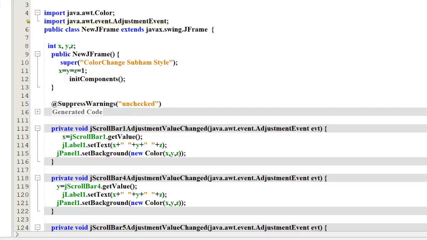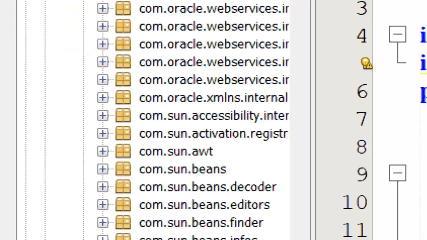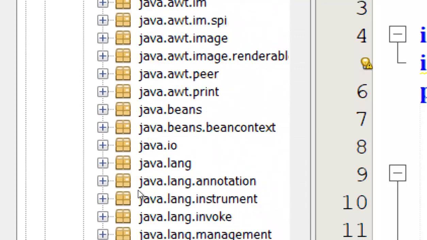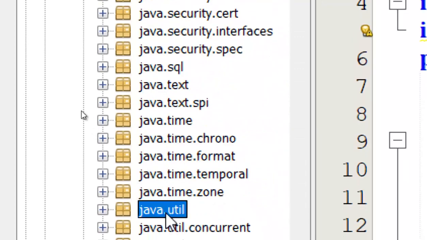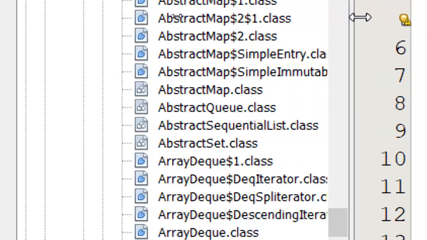As you have learned in the last class, see, in the Java library there is a file called rt.jar, the basic directory. Now under this there are so many packages. If we go for any package, let's say we go for the util package, rt.java.util package, under this util package, see, these all are the classes.